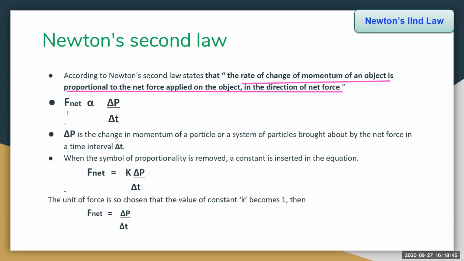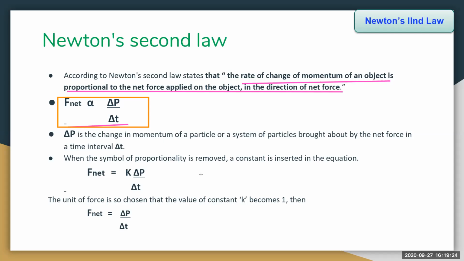Now here we see that F net is directly proportional to delta P by delta T. Here delta means a small triangle, which shows the change in P and the change in time. Therefore, the rate of change in the momentum is proportional to the net force applied on the object. Now what is this delta P? Delta P is the change in the momentum of the particle or the system of particles brought about by the net force in an interval of time delta T.